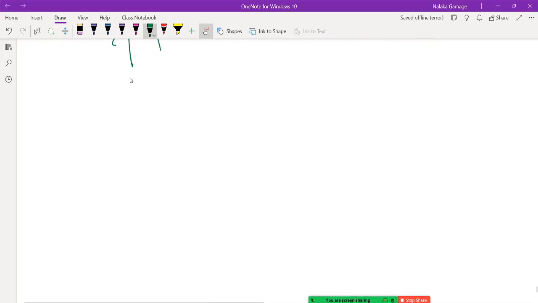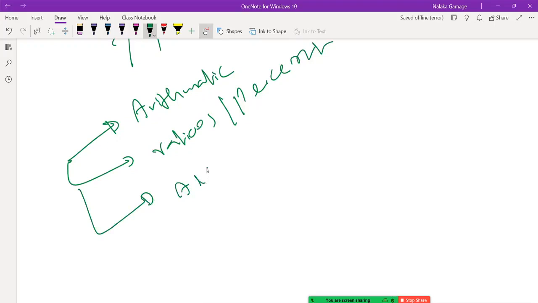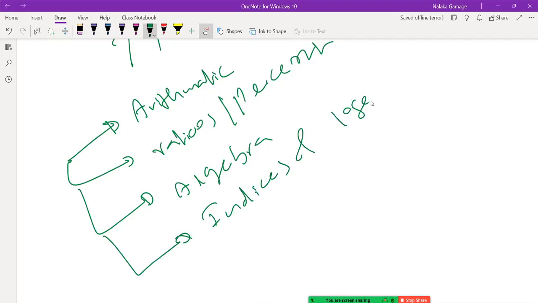Remember, we had only a few topics: the arithmetic part, basic arithmetic, and numbers. Then something related to arithmetic, ratios and percentages, etc. Of course, you are going to get questions related to that. Then the algebra part, and also something very related to algebra, indices and logarithms.